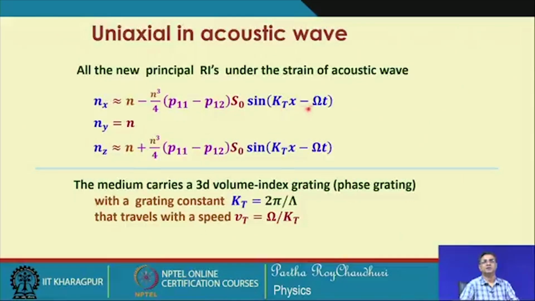So, n x can be approximately written as this, and this quantity again defines the peak value of the change in the refractive indices. There is an acoustic wave, and because of that there is a periodic deformation, and because of the periodic deformation there will be a periodic change in the refractive index, which is now straightforward to compute knowing the strain optic coefficients, that is P 11 and P 12 in the case of an isotropic material, and knowing the refractive index of the material.